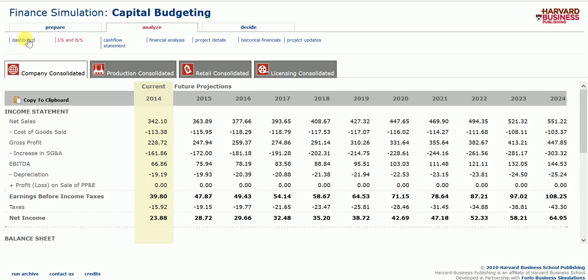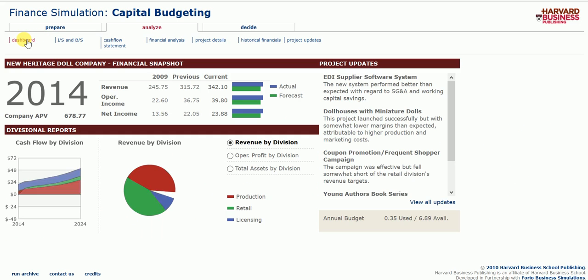What I'd like to end this on is just going back over where my money actually came from, and that's how I get a better understanding looking at these graphs and getting a feel for how everything's going. So as we can see, my retail was at 235.82. My revenue by division was at 233.58, and my licensing was at a little 47.88.